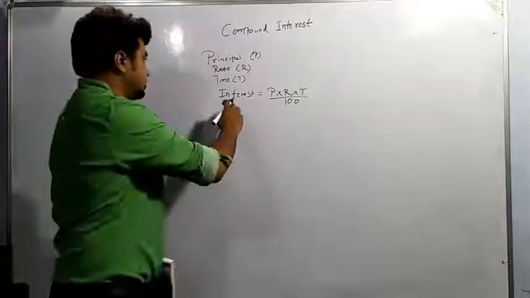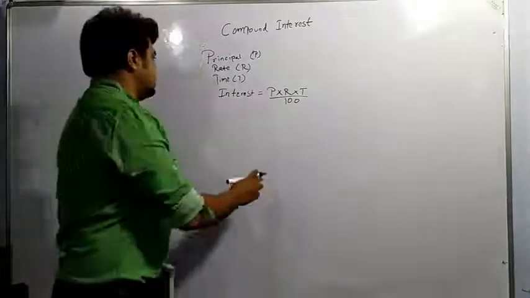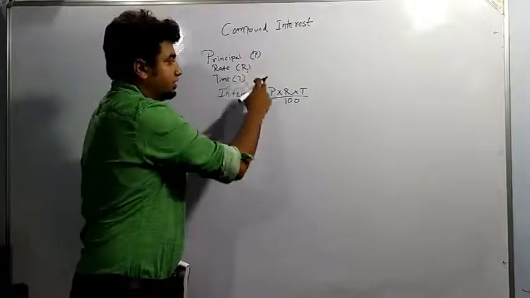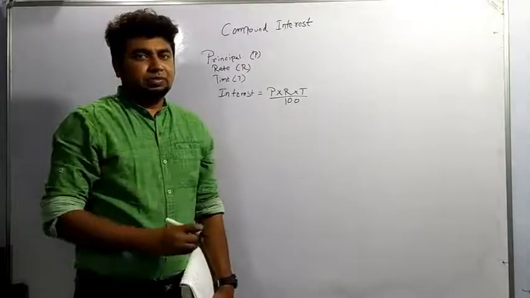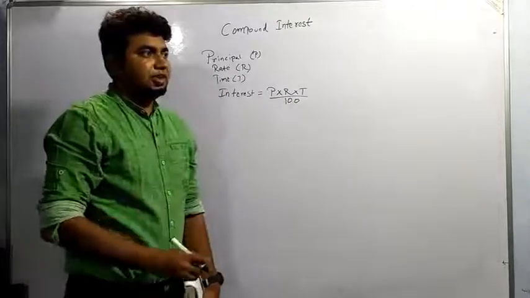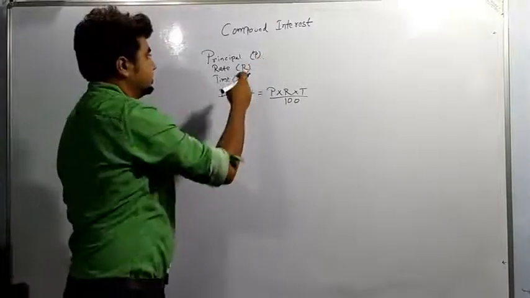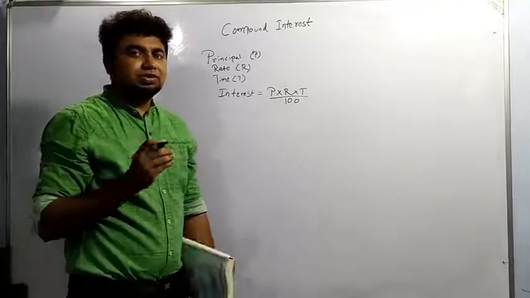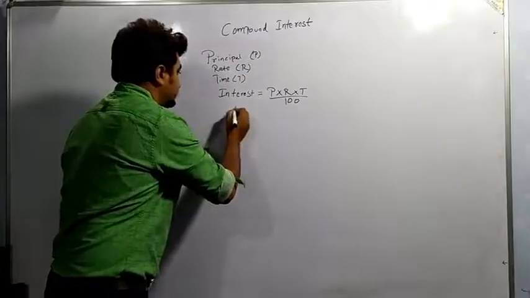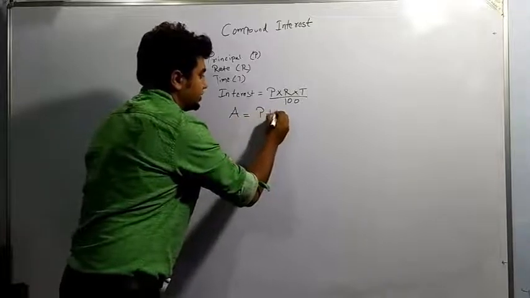One more term I will be introducing here: amount. Amount is basically the sum of principal plus interest, or we can say the extra interest which we are getting plus principal is known as amount. That's why we are writing amount is equal to principal plus interest.